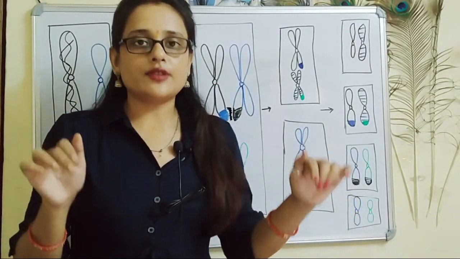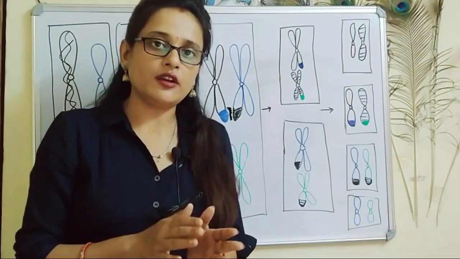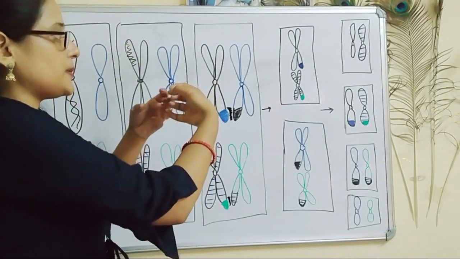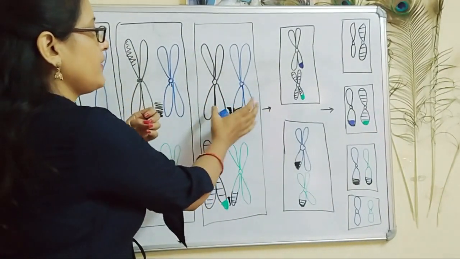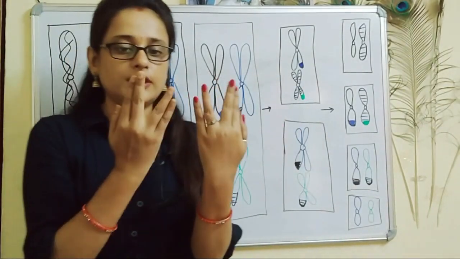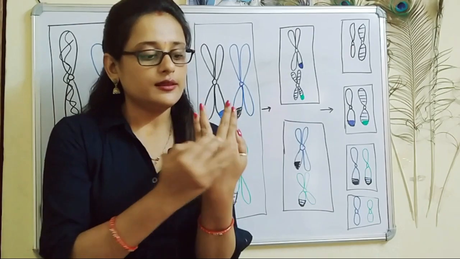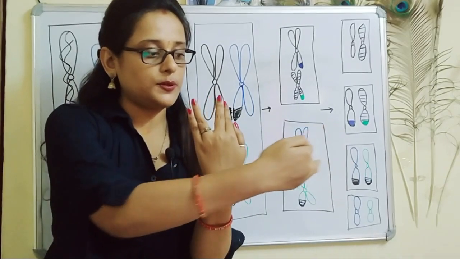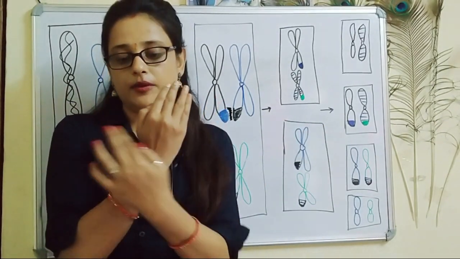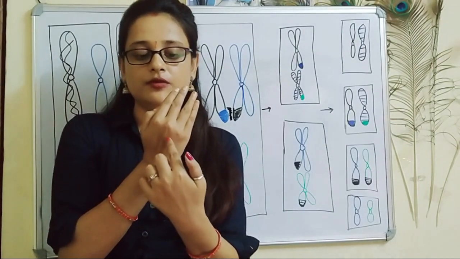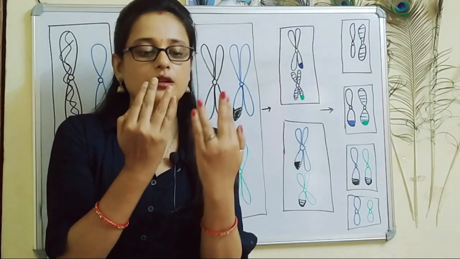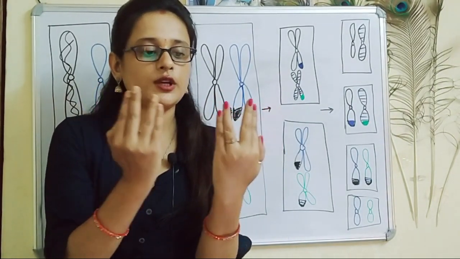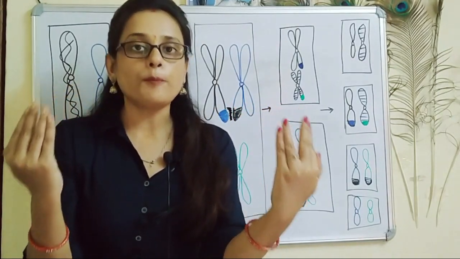The poles of the cell will have centrioles, and centrioles help in the formation of spindle fibers, and spindle fibers attach to these centromeres, and these spindle fibers pull these chromosomes away from each other towards the poles. So if these are the chromosomes, they are present in this form. This is the centromere, and a spindle fiber is attaching to this centromere. Suppose a spindle fiber is attached over here, and over here a centriole is forming a spindle fiber, it is attaching to this centromere. So these spindle fibers will pull them away from each other, as a result of which these homologous chromosomes will move towards the poles of the cell.